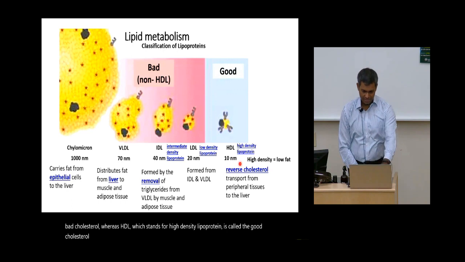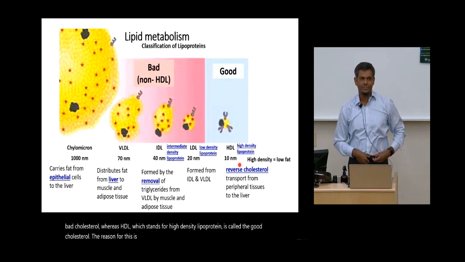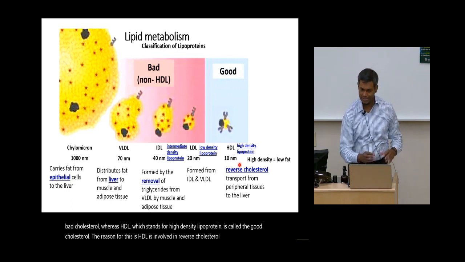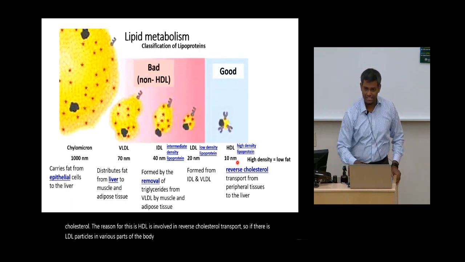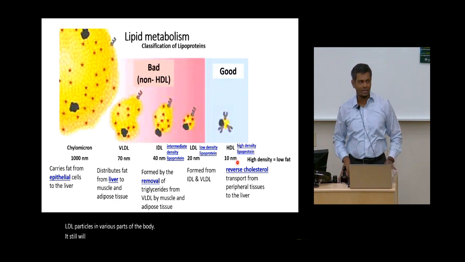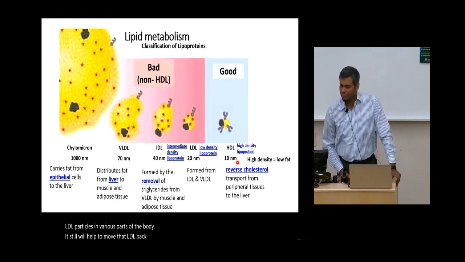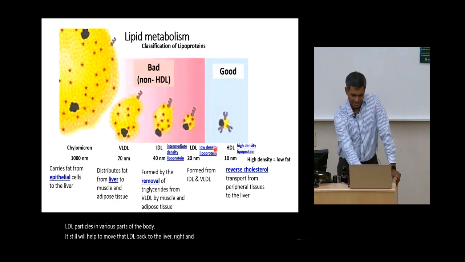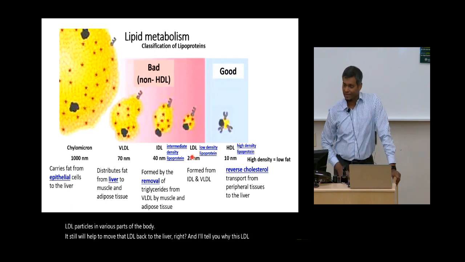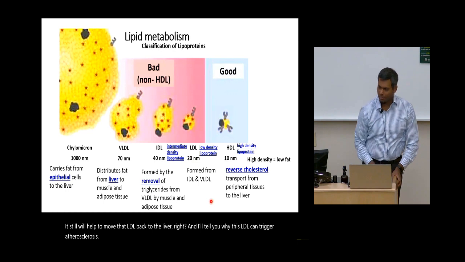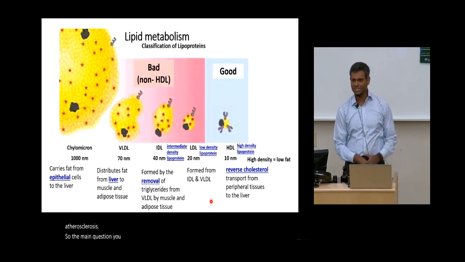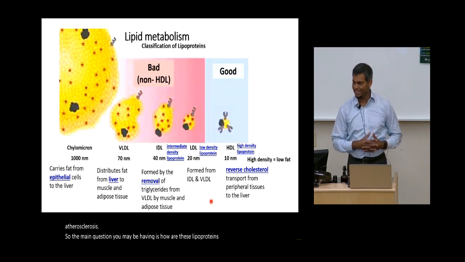And the reason for this is HDL is involved in reverse cholesterol transport. So if there's LDL particles in various parts of the body, HDL will help to move that LDL back to the liver, right? And I'll tell you why this LDL can trigger atherosclerosis. So the main question you may be having is, how are these lipoproteins losing the fat inside them, right?